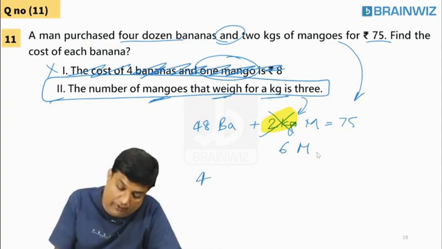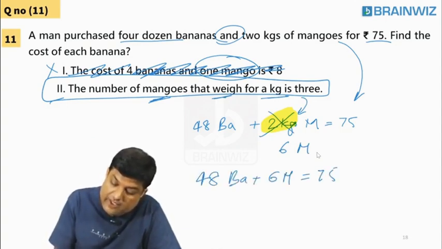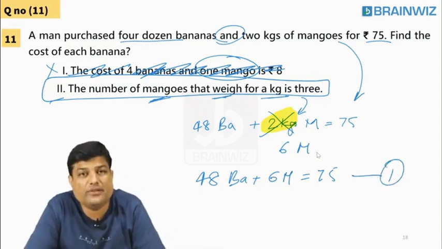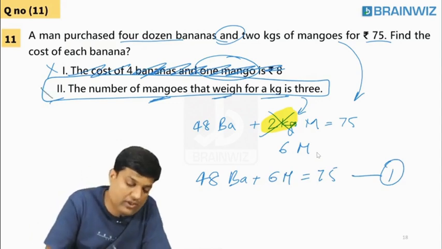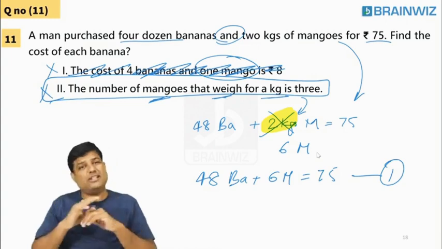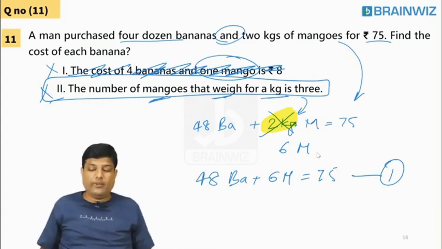Now tell me, you have a new equation: 48 bananas along with 6 mangoes is equal to 75. Only one equation. Can you solve with only one equation? No, I can't solve this one. The second statement is telling the relationship between 1 kg and 3 mangoes, that is okay. But can you solve with only one equation?